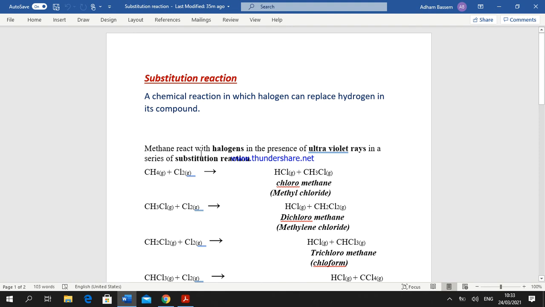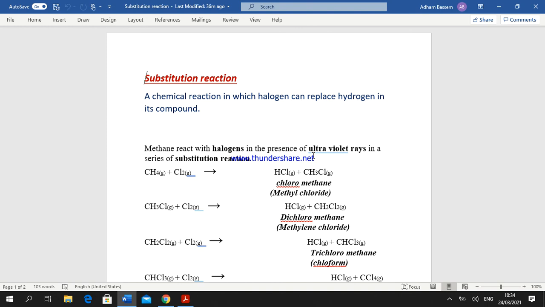Methane is related to the alkane organic compounds, the aliphatic hydrocarbons. Methane reacts with a halogen, where the halogen used in the chemical reaction, in this case, is chlorine, okay? In the presence of ultraviolet rays, okay, the reaction requires the presence of ultraviolet rays, or heating up to 400 degrees Celsius, okay? What happens?